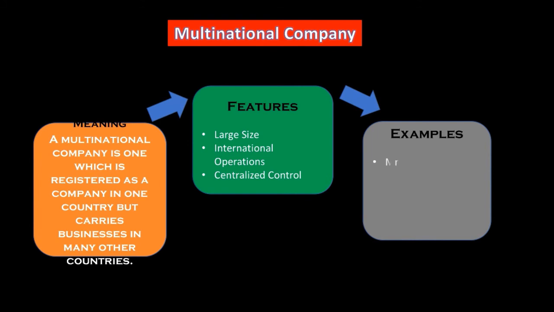Okay, now let's check out the examples. What are the examples of multinational companies? Microsoft, Apple, Coca-Cola, TCS. These are the companies that have international operations. Well, there are hundreds of companies which have international operations, but the important ones to understand all this, these examples I have given here. Now, again, some additional information about multinational companies.